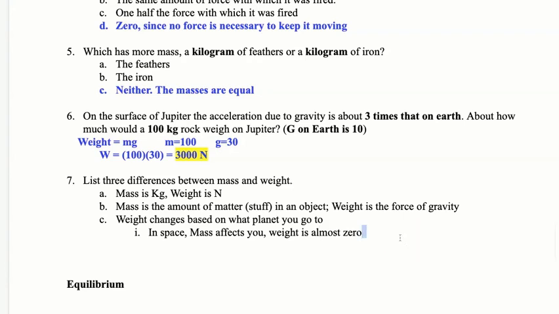And one that you may not have thought about was inertia. Remember that inertia, we'll go over this later, is the tendency to keep doing what it's doing. And it is equal to the mass. The more mass, the more inertia.